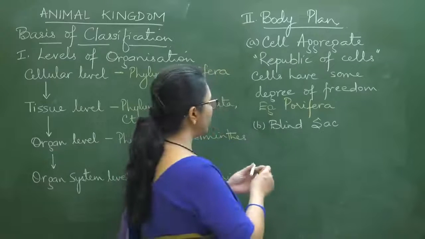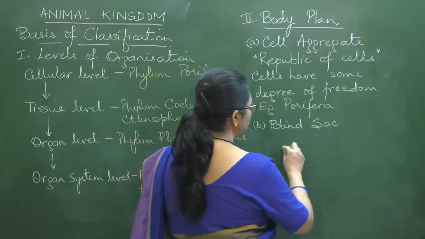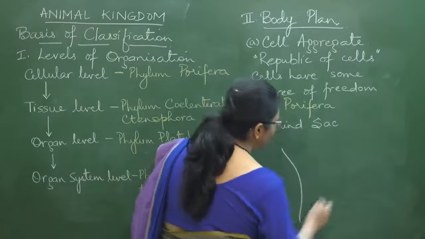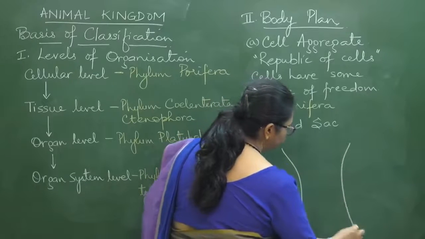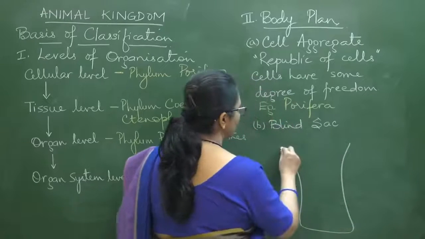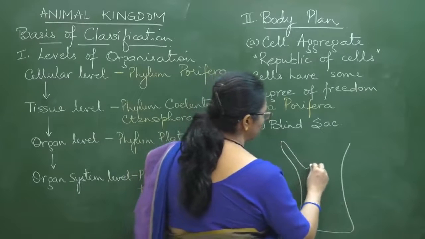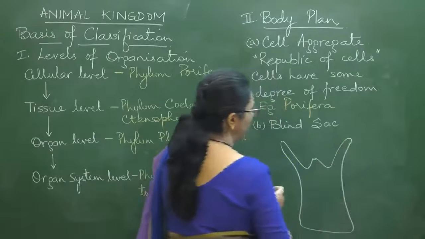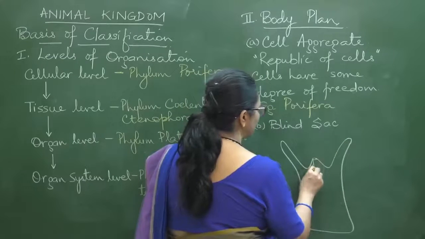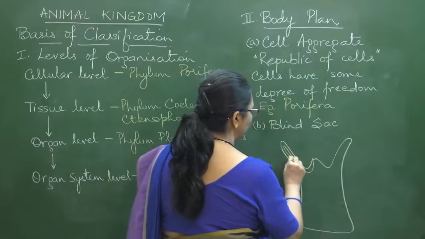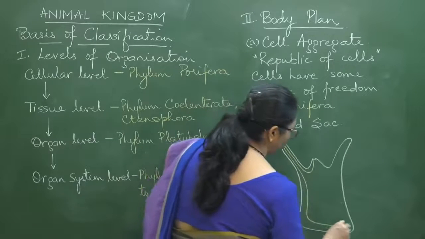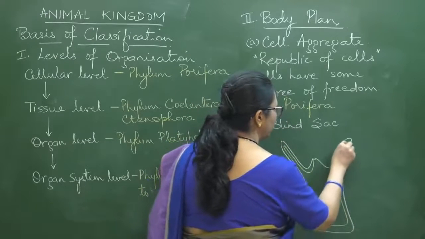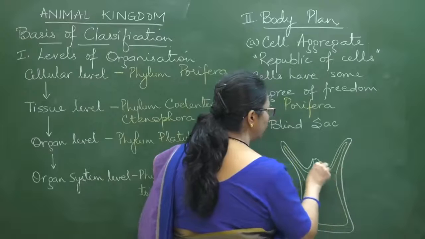So here the body is in such a manner that, suppose I give you a diagram here. Suppose this is a cnidarian. If we take a section through the body, this is how we will see.